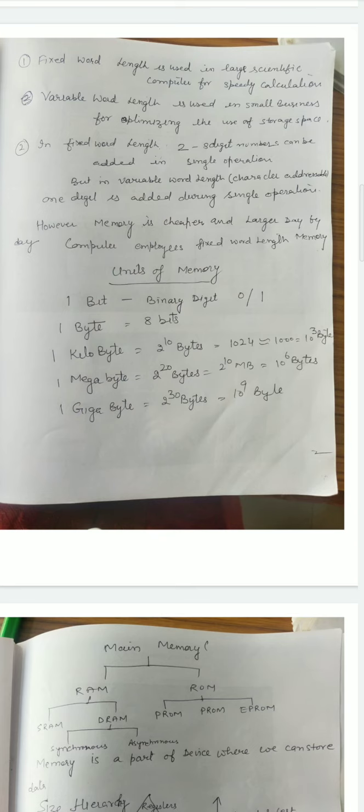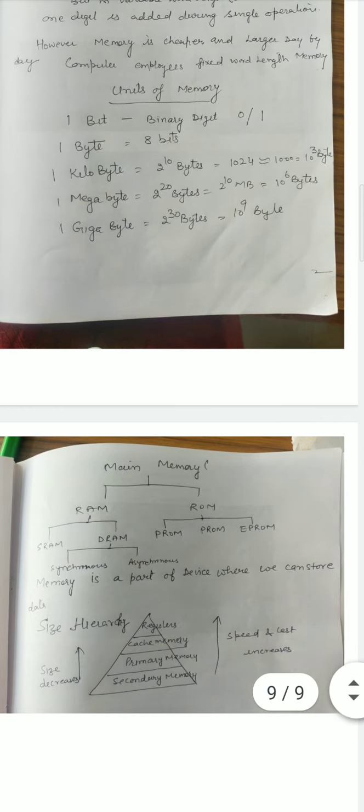Now come to the units that are used in the memory. The smallest memory unit is the bit, one binary digit that can store the value 0 or 1. 1 byte is equal to 8 bits. 1 kilobyte is equal to 2 raised to the power 10 bytes, that is approximately 10 raised to the power 3 bytes. 1 megabyte is equal to 2 raised to the power 20 bytes, that is equal to again 2 raised to the power 10 kilobytes or approximately 10 raised to the power 6 bytes.